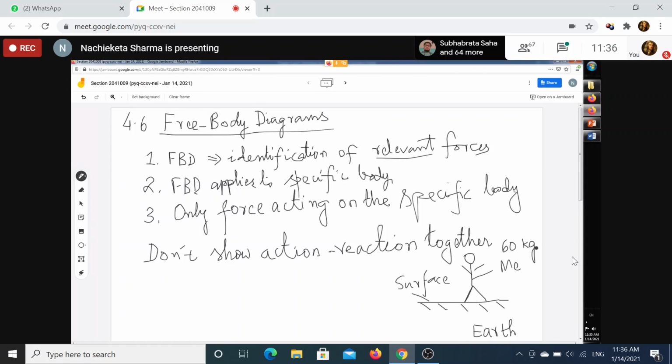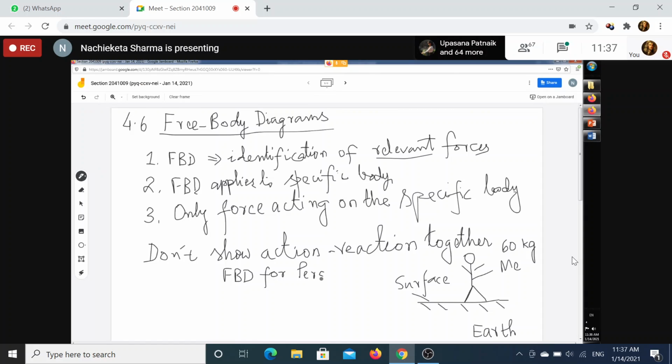Find out the normal force exerted by a man of mass 60 kg standing on a horizontal surface, and you have to find it out. So you have to find out the normal force of what? Normal force of the individual or the person. So you have to draw the free body diagram of the person. So for you, now surface and earth are immaterial. The important thing is the person, FBD for person. So free body diagram for person.